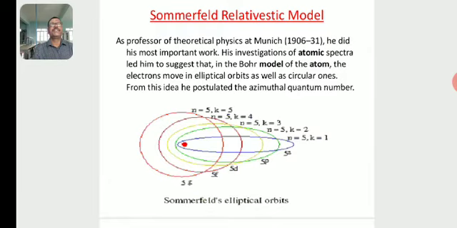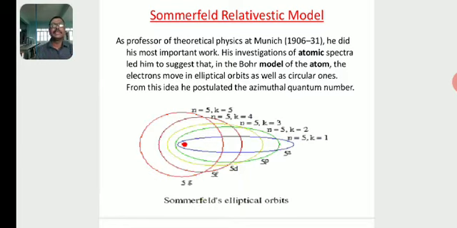Sommerfeld was professor of theoretical physics at Munich from 1906 to 1931. He did his most important work there. His investigations of atomic spectra led him to suggest that in Bohr's model of the atom, the electrons move in elliptical orbits as well as circular ones. From this idea, he postulated the azimuthal quantum number.